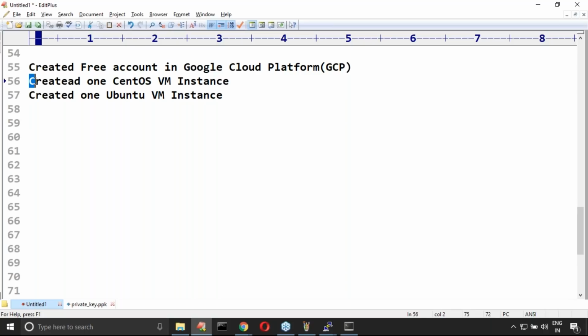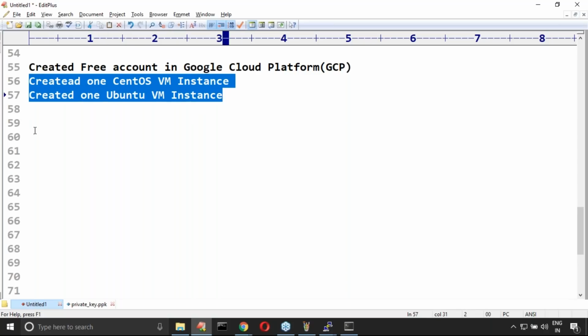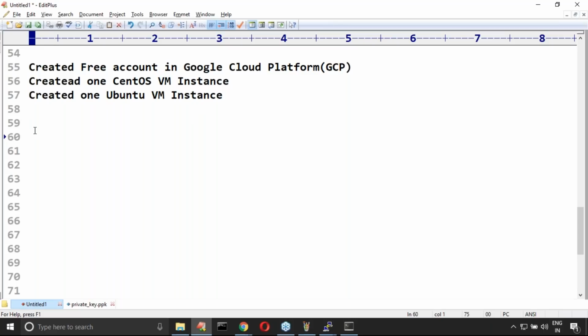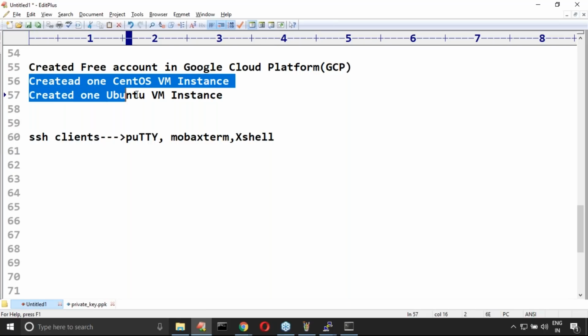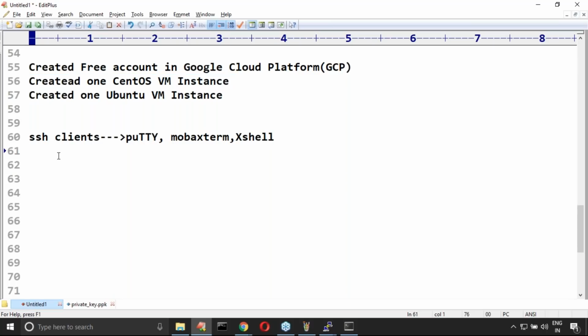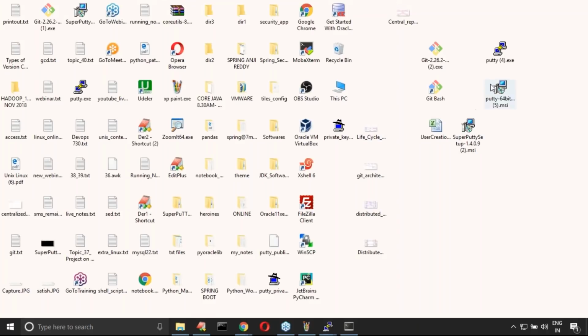Next, to connect with remote servers, usually we use SSH clients. We can use PuTTY, MobaXterm, or Xshell. But anyway, to connect with this, I installed PuTTY, sir. PuTTY is a small exe file. That's all. Beyond that, nothing, sir.